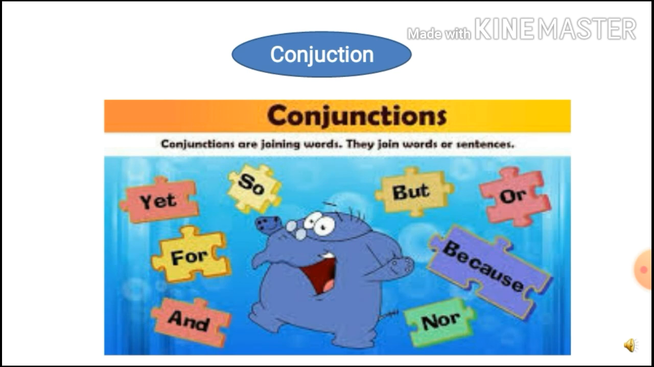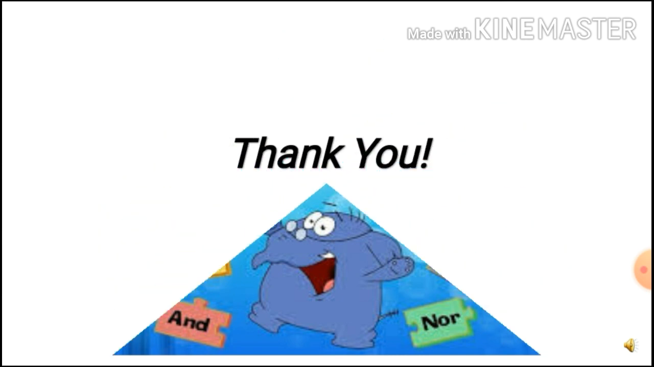And the last one is conjunction. What are conjunctions? Conjunctions are words which join two words, two phrases, two clauses, or sometimes even two sentences. Understood? These are but, yet, and, so, for, because, nor, or, these are the conjunctions. In this way, we learned in short the eight parts of speech. Thank you.